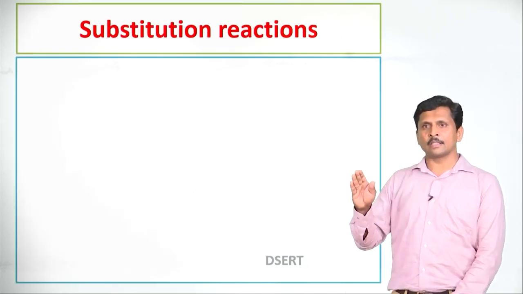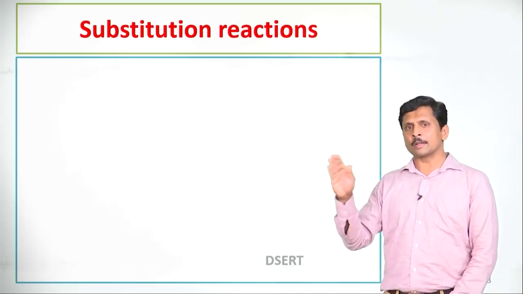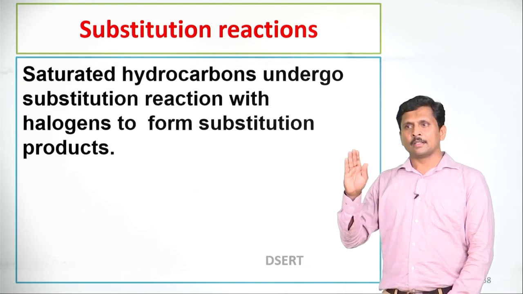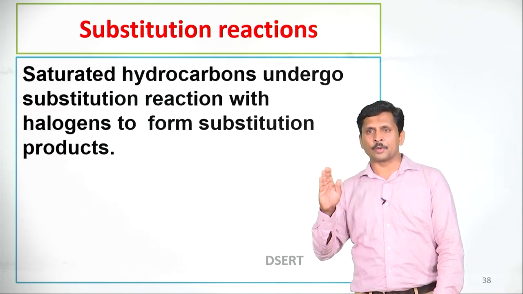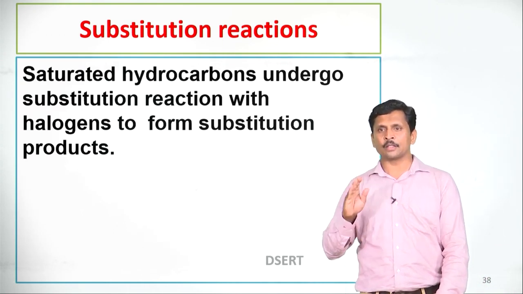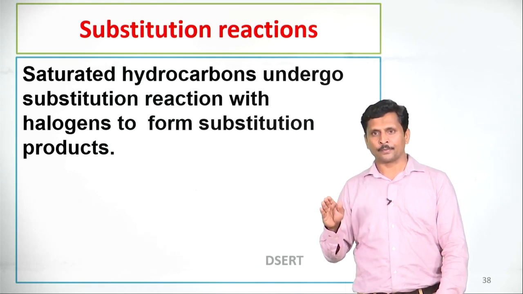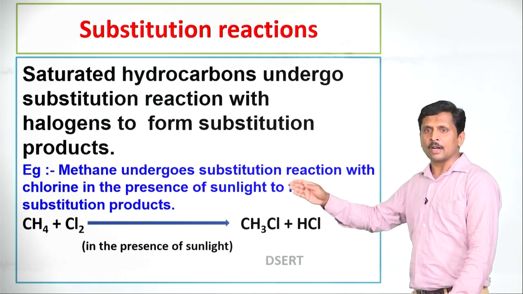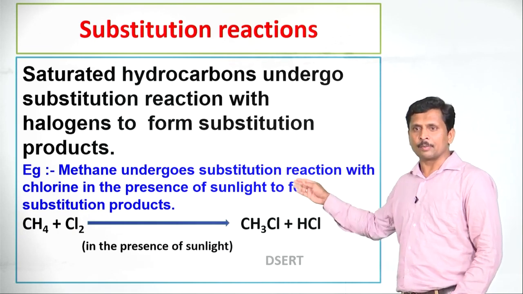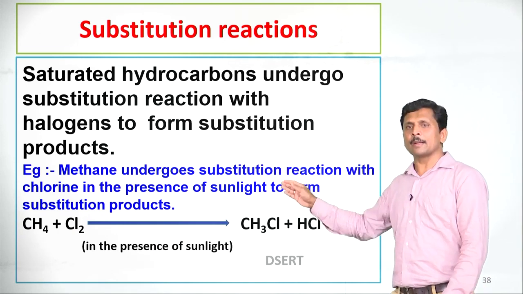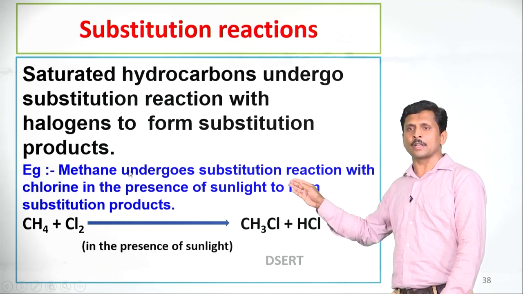Students, let us discuss substitution reaction. What are substitution reactions? Saturated hydrocarbons undergo substitution reaction with halogens to form substitution products. Here methane undergoes substitution reaction, it produces chloromethane. So, this type of reaction is called a substitution reaction.